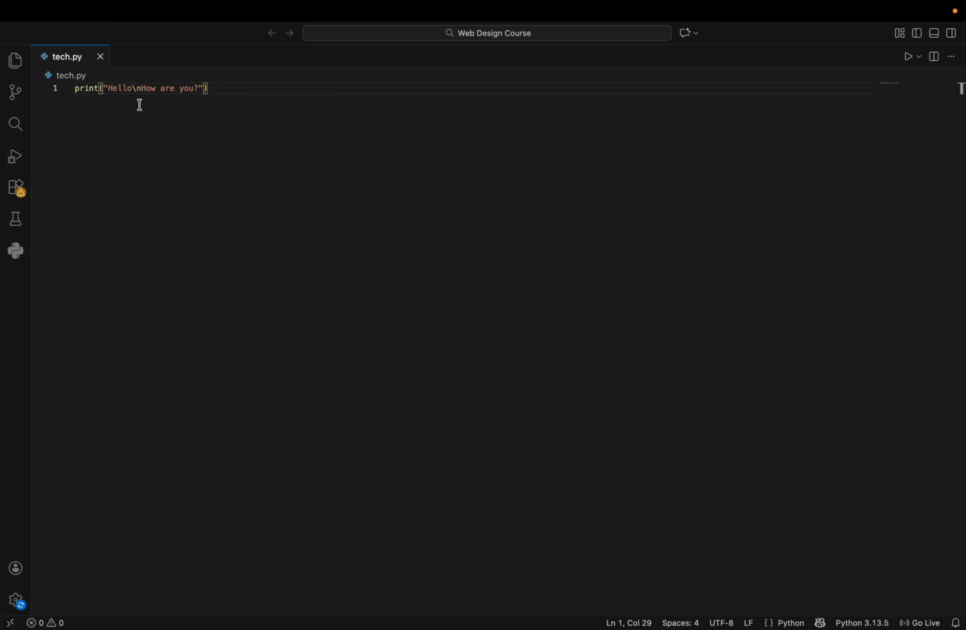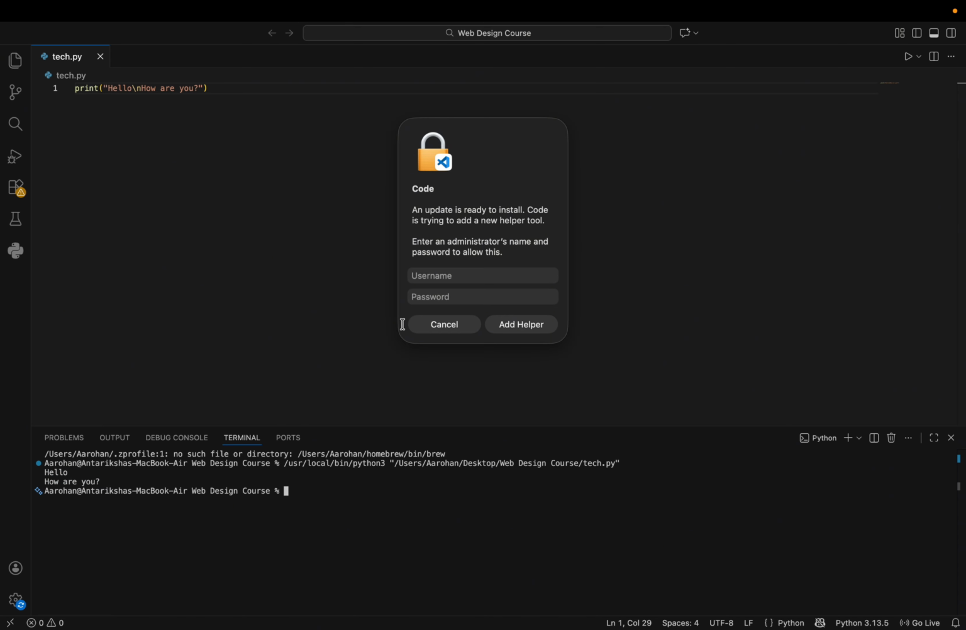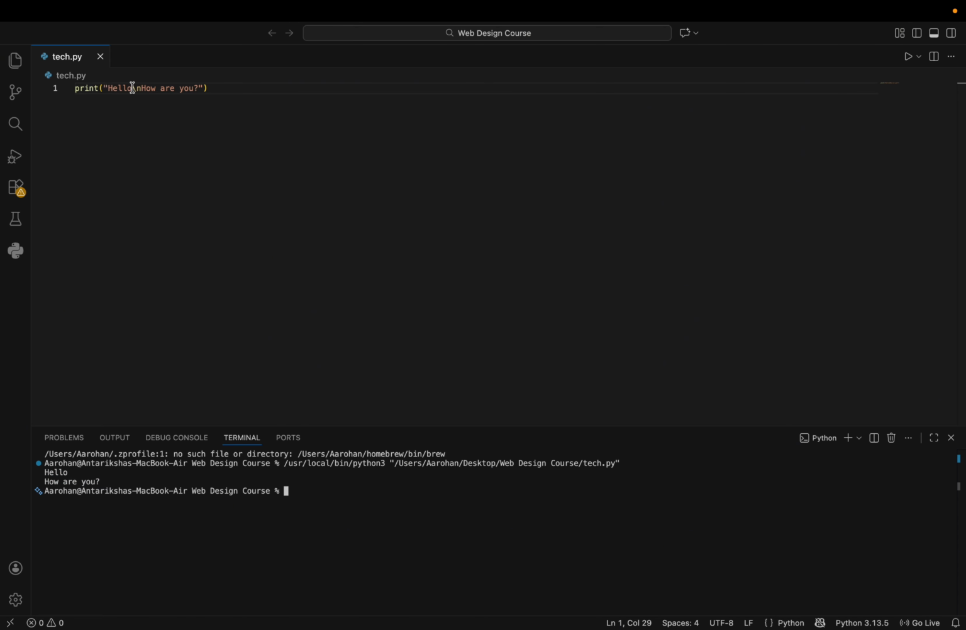As you can see, I've added an escape character and then an N right after. Notice how they are a different color. I'll go ahead and run my code. As you can see, instead of printing "hello, how are you" on one line, it uses two different lines. And notice how it breaks off where the escape character is.